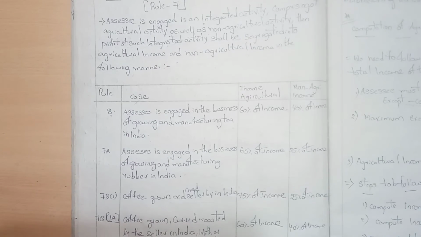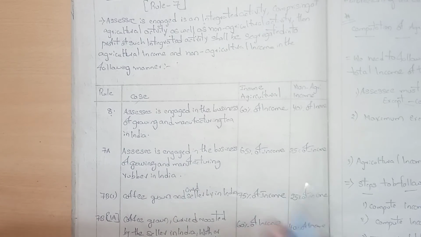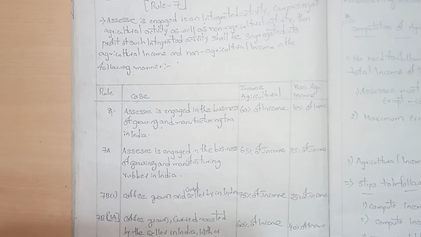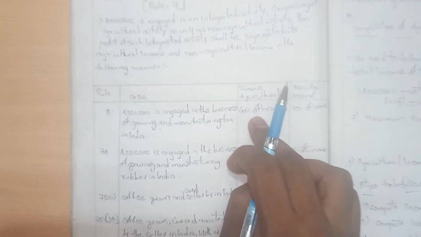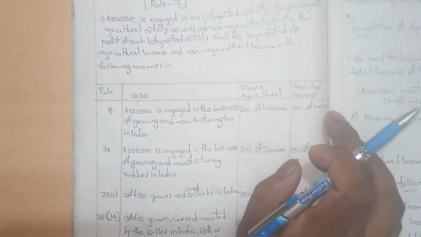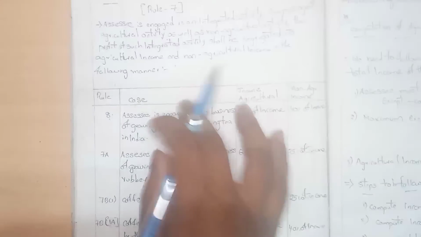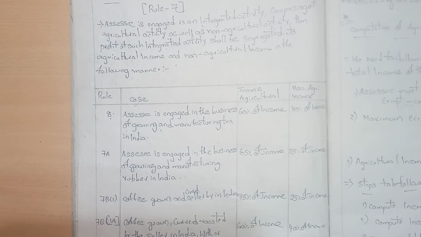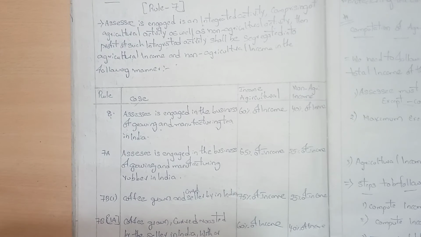So let's understand the theory first. The assessee is engaged in the business of growing and manufacturing tea in India, so the land must be considered to be in India. So 60% is agriculture income and 40% is non-agriculture income. That is the separation rule number 7 says. So the assessee has an integrated activity, mixing both activities, income from agriculture and non-agriculture. The 40% we calculate separately for tea.